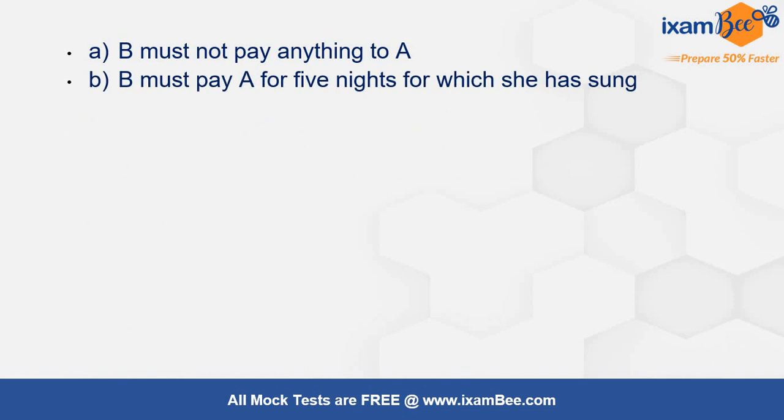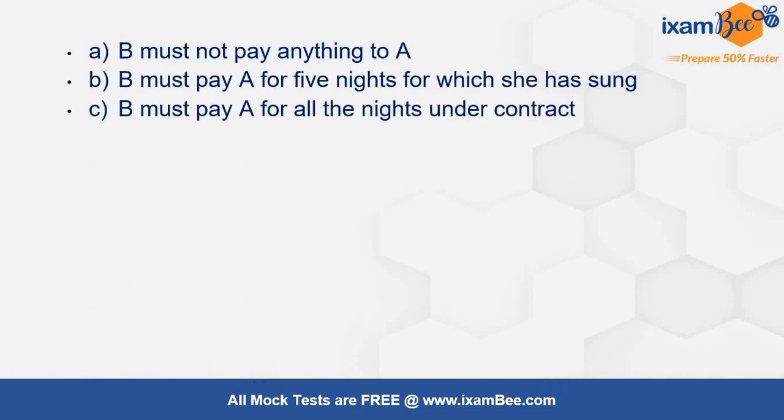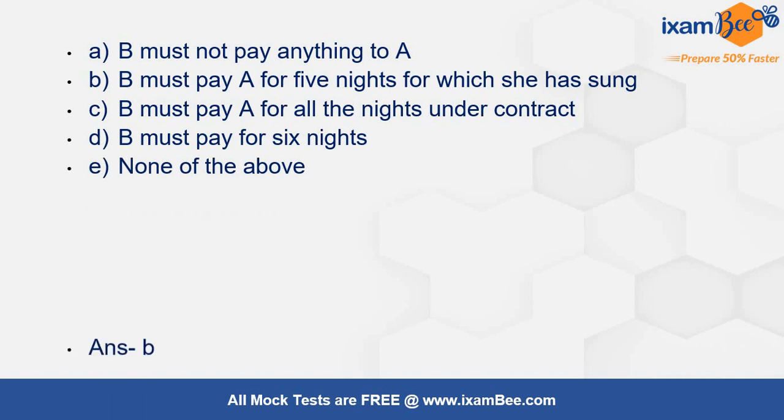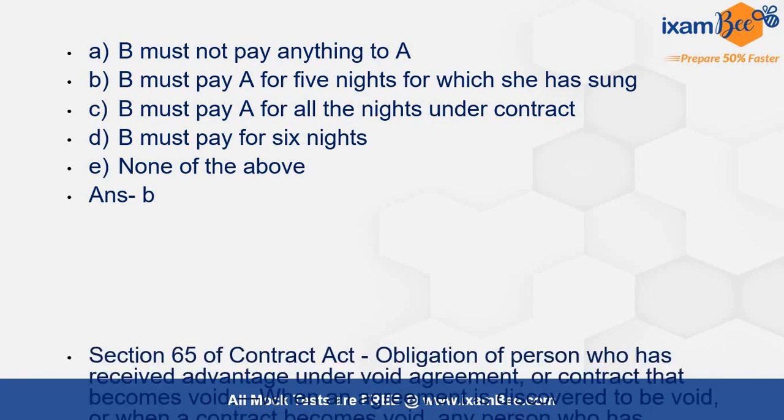B must pay A for 5 nights for which she has sung. B must pay A for all the nights under the contract. B must pay for 6 nights. None of the above. And the answer will remain B: B must pay A for 5 nights for which she has been singing.